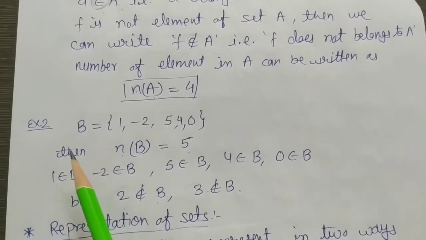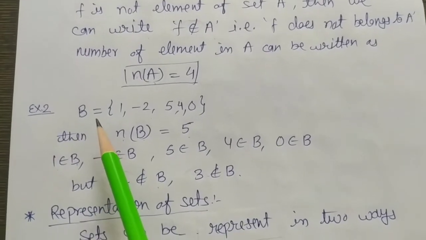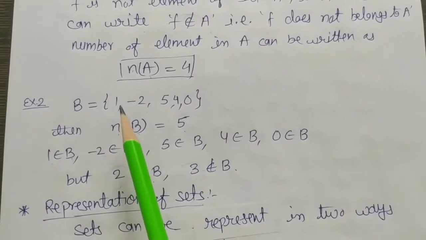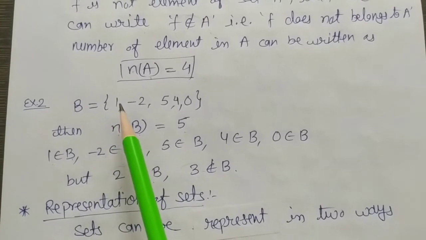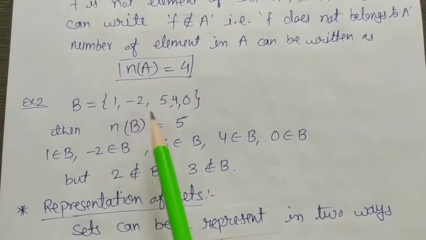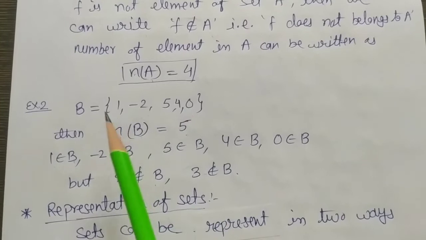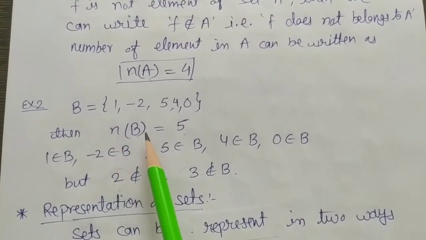Again, taking a second example, we have a set B. Here we have 5 elements. First is 1, then -2, 5, 4, and 0. The number of elements in set B is 5.